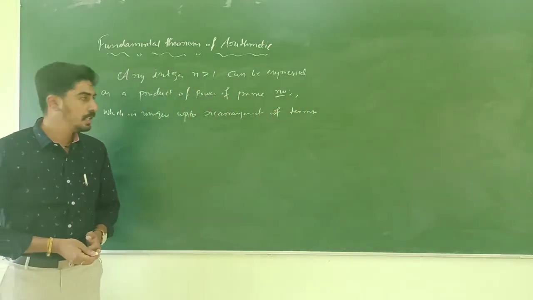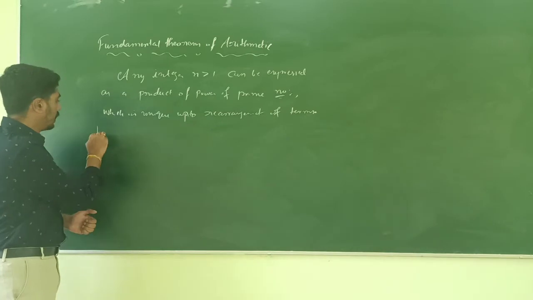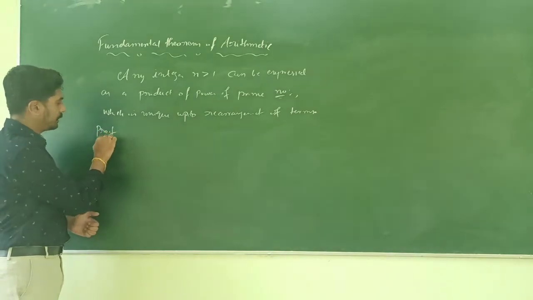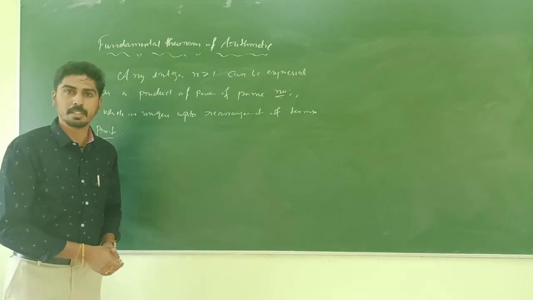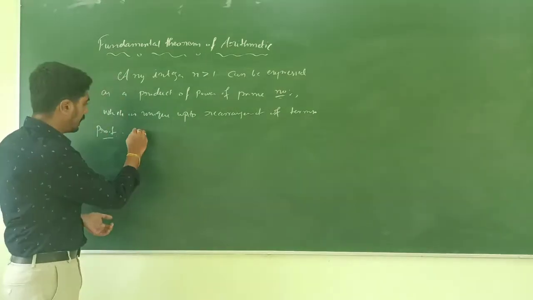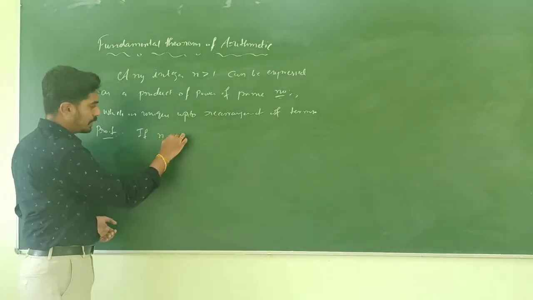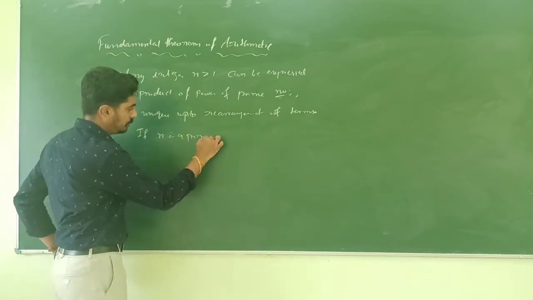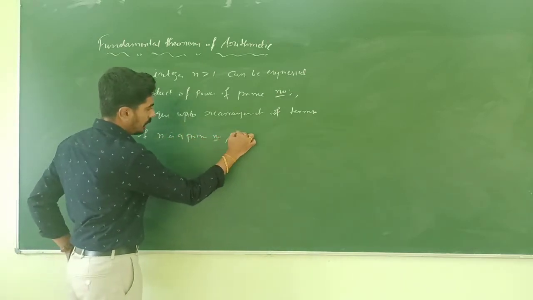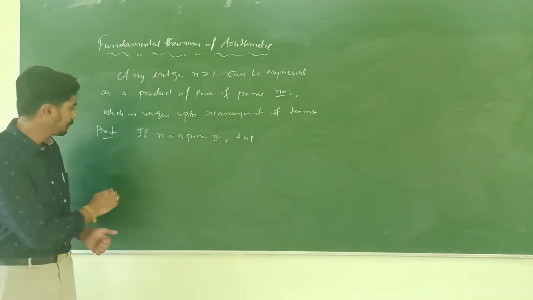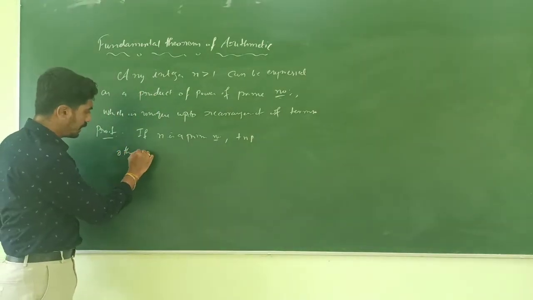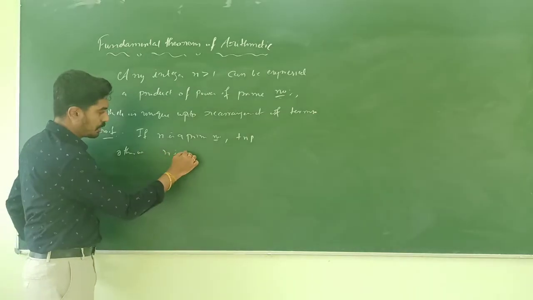How to prove this? If n itself is a prime number, then there is nothing to prove. Otherwise, n is a composite number.